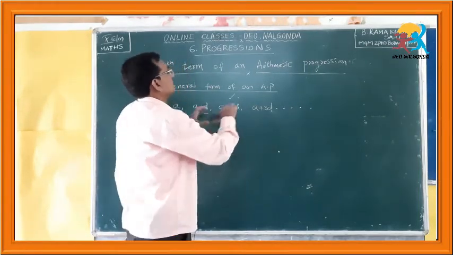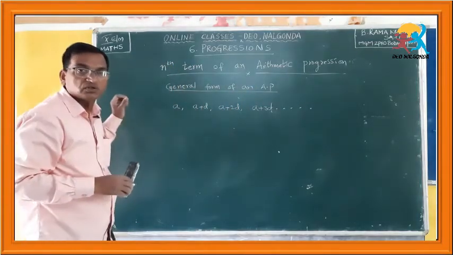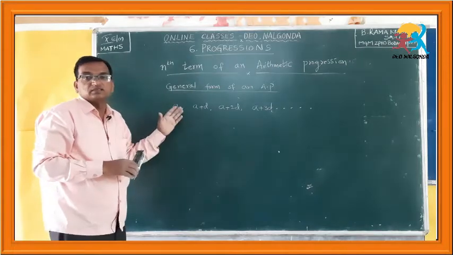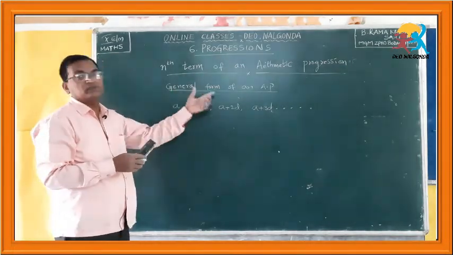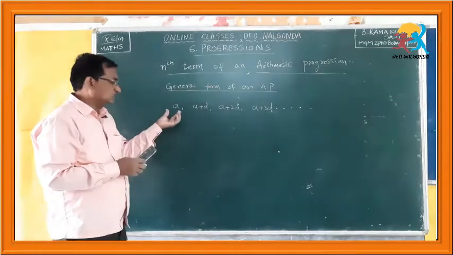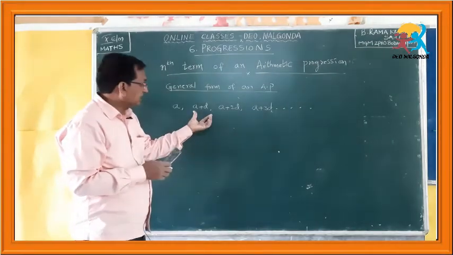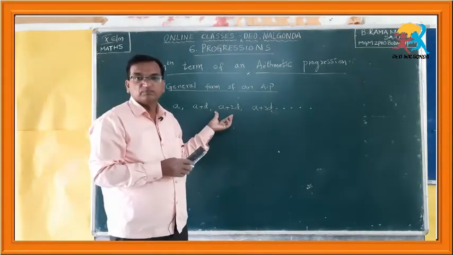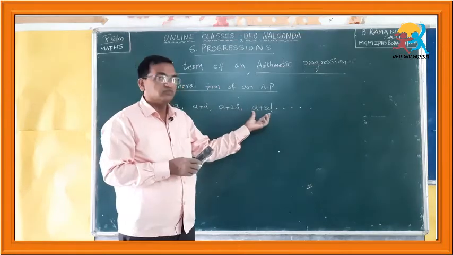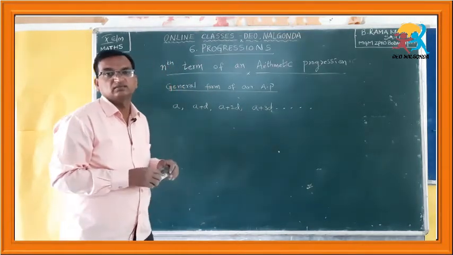Like that, the arithmetic progression goes on. So, understand these terms in the general form of an arithmetic progression. The first term is denoted by a. The second term, a plus d. Third term, a plus 2d. Fourth term, a plus 3d, like that.